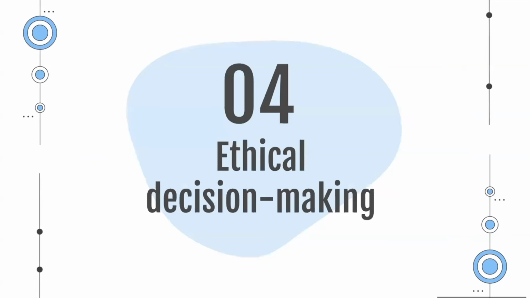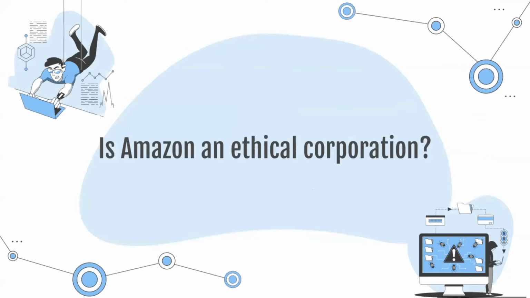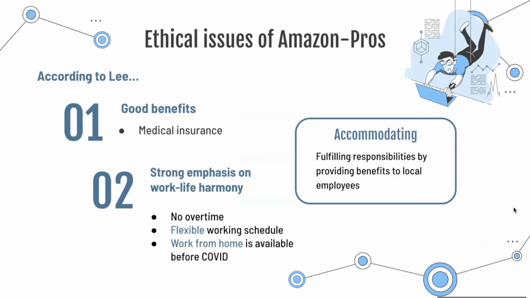After discussing the decision-making model and culture of Amazon, here come the examples concerning their ethical decision-making. So is Amazon an ethical corporation? According to our interviewee, Amazon uses the accommodating approach to fulfill responsibility by providing benefits to employees. For example, they provide medical insurance to them.